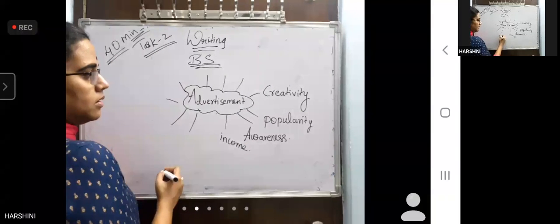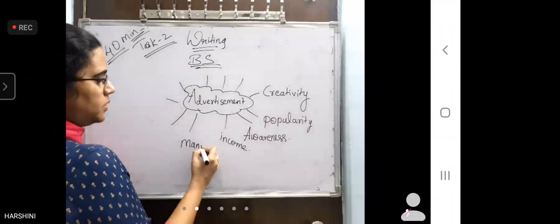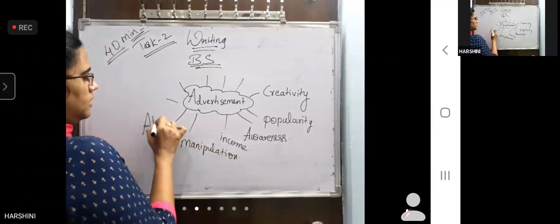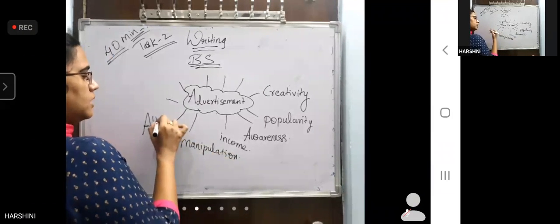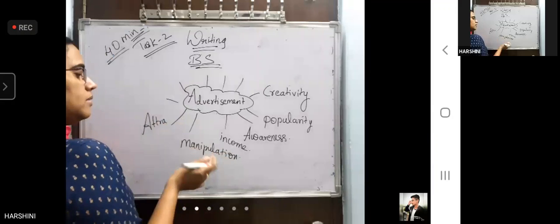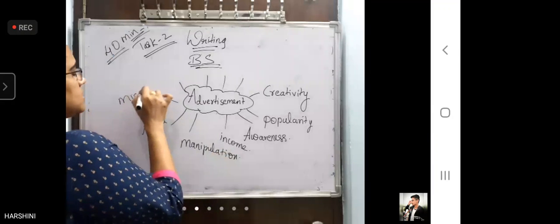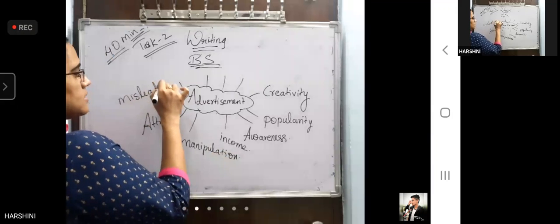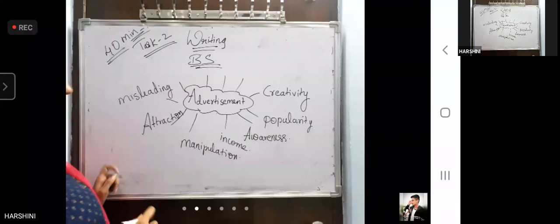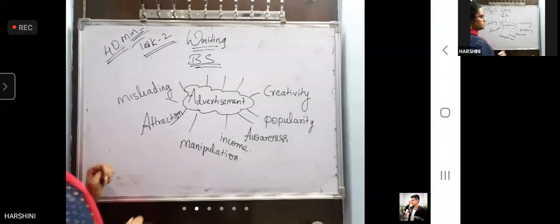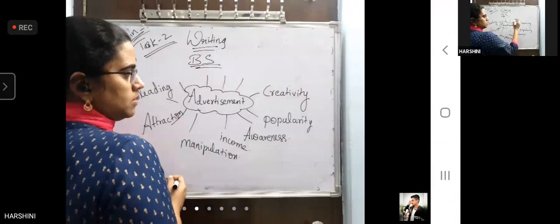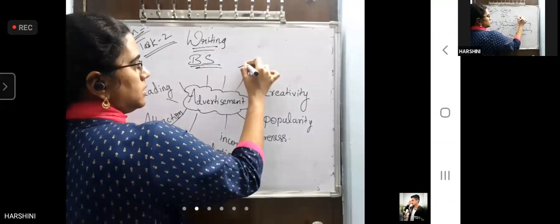Manipulation. Okay. Manipulation, negative point. Manipulation and attractiveness can also be used in both the points. Misleading. Misleading, manipulation are same, but still I'll write because you are telling, I find it nice. Attraction. What else? Positive side, negative side. Negativity also, you think.